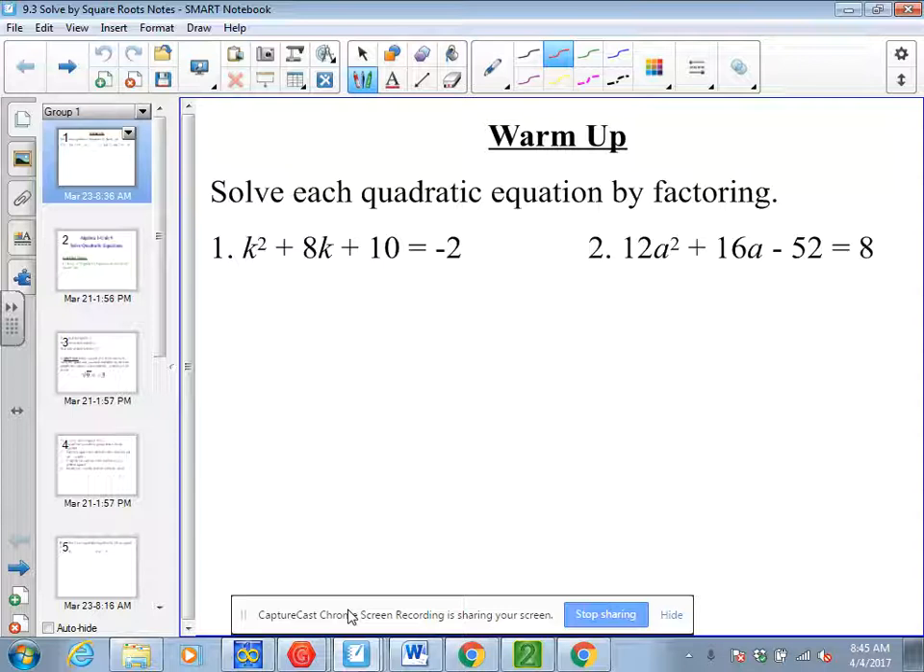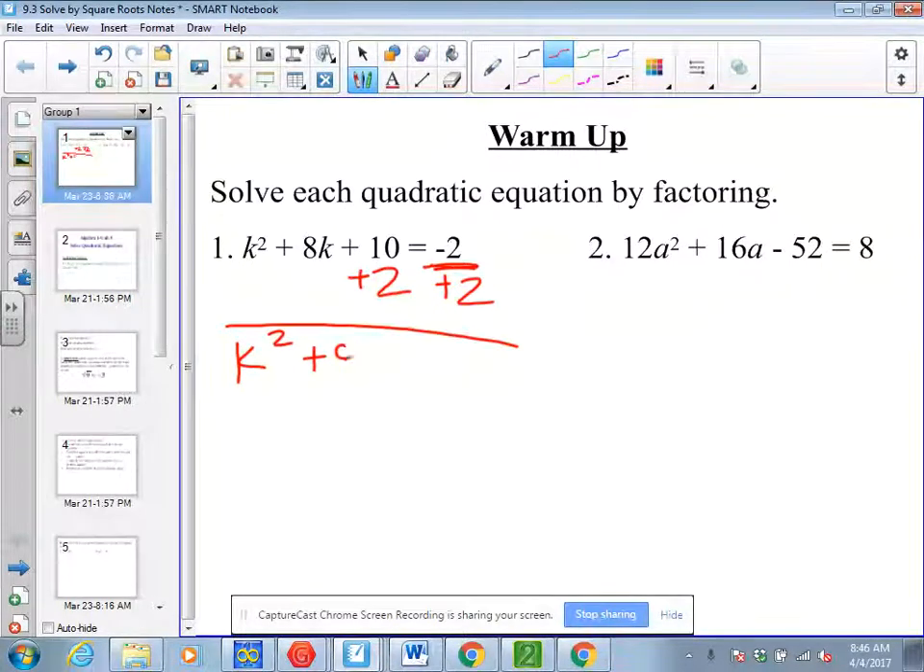In the last two lessons, we have talked about what to do when solving a quadratic by factoring. Step one is to make sure that your right side is 0. So if it's not 0, you need to move that over. So this is going to leave me with k squared plus 8k plus 12 equals 0. Then if I have a GCF, that's step 2, I'm going to factor that out.